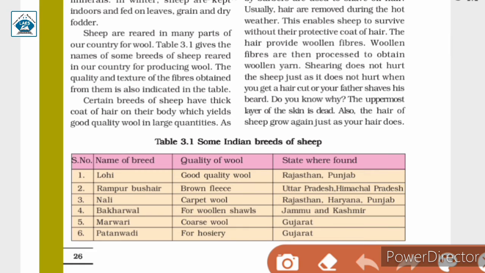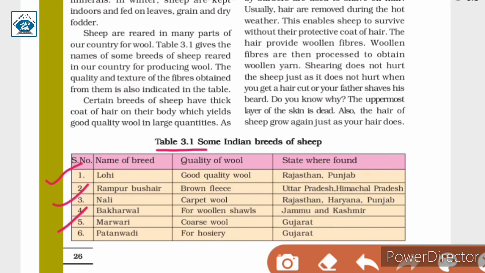Sheep are reared in many parts of our country for wool. Table 3.1 gives the names of some breeds of sheep reared in our country for producing wool. The quality and texture of the fiber obtained from them is also indicated in the table. Now in table 3.1, as we have discussed before, there are some breeds of sheep.